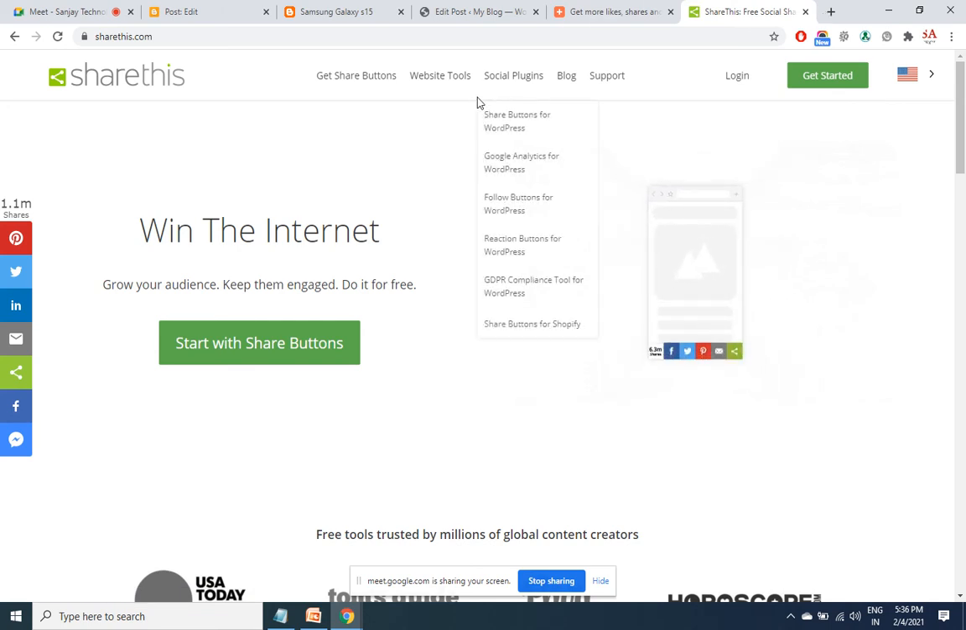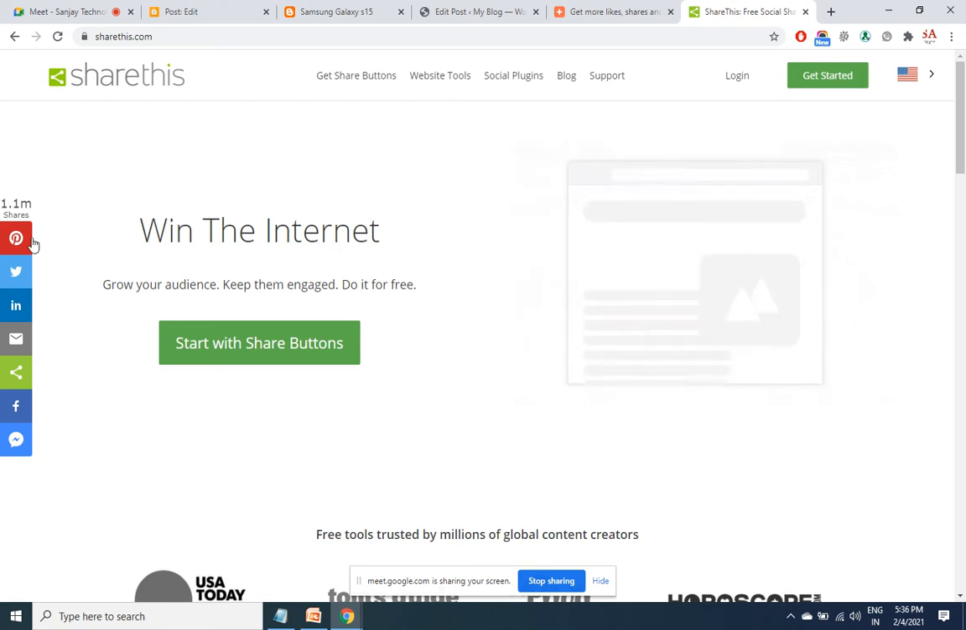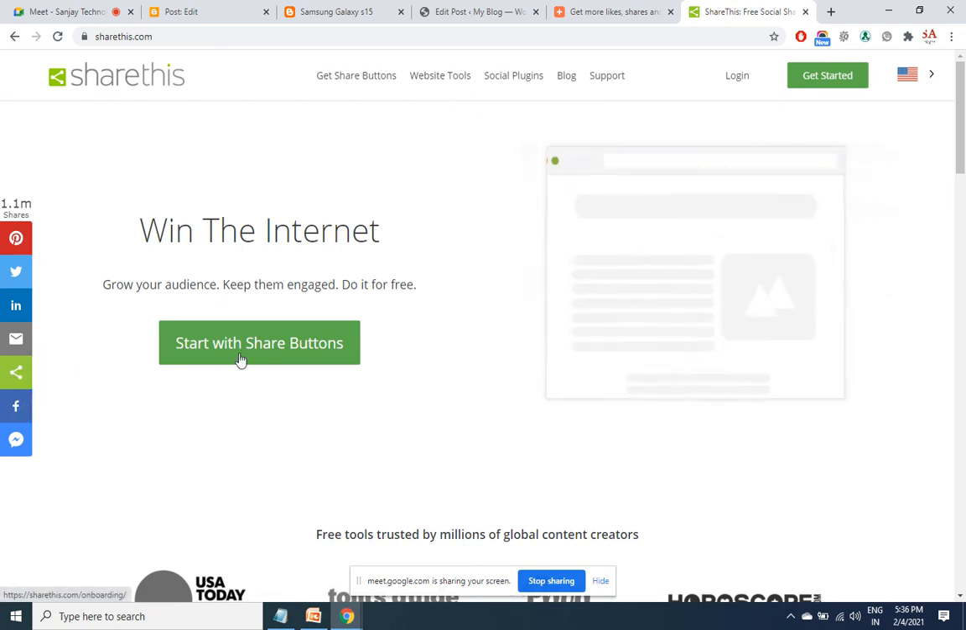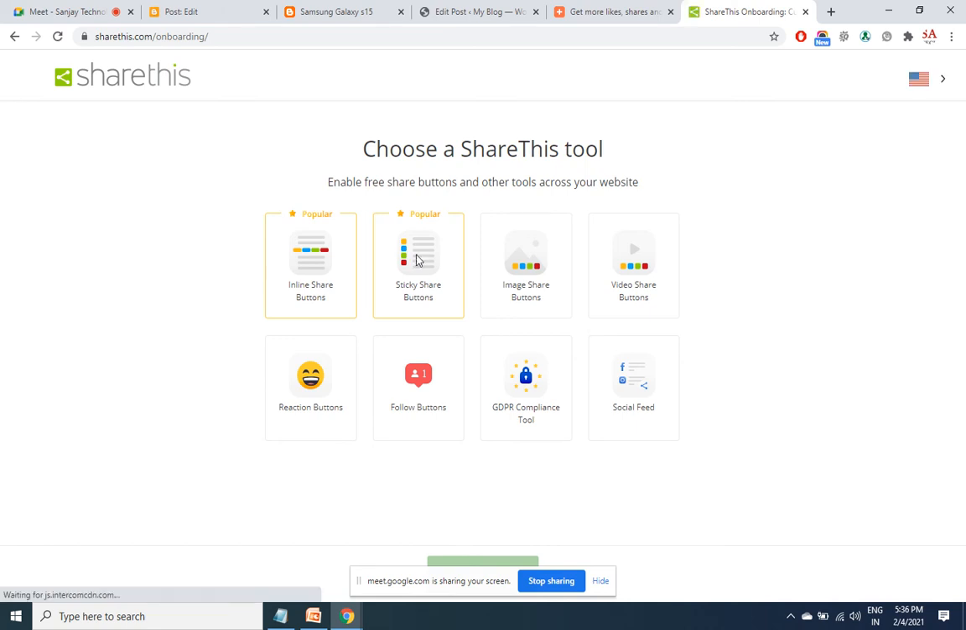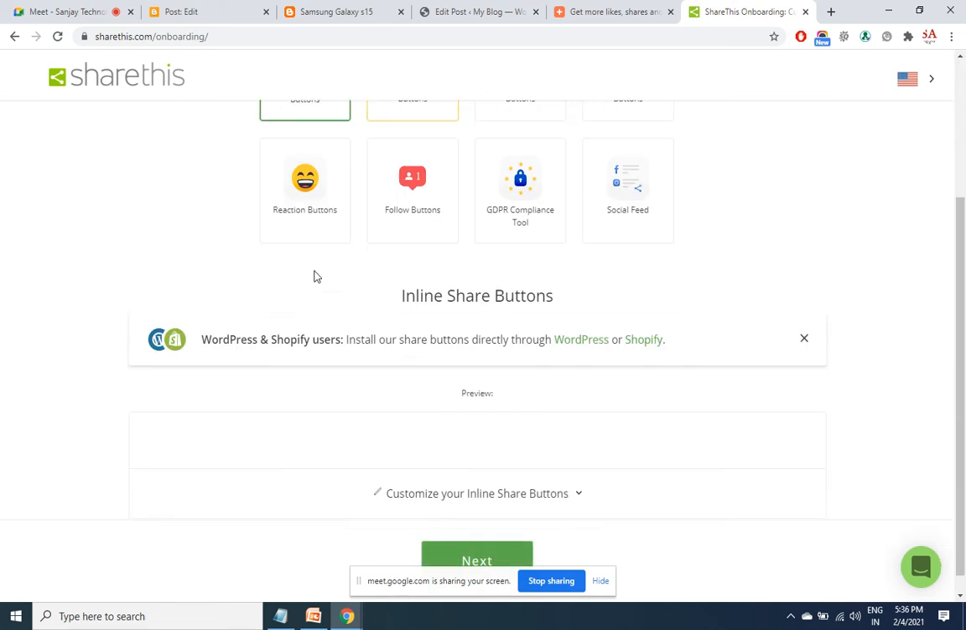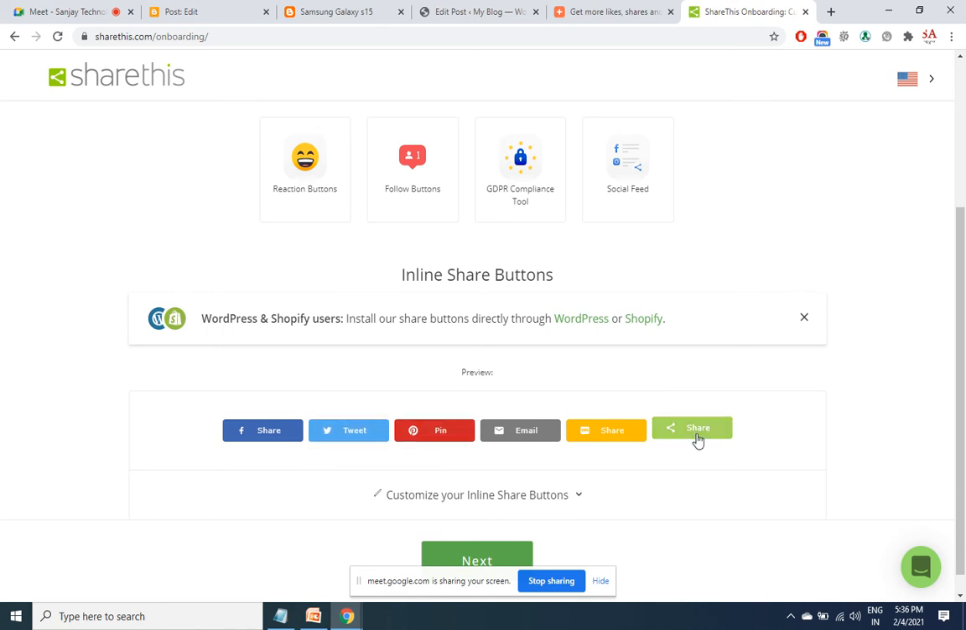So let's say ShareThis. Do you want the buttons to be in this format? This is called sticky buttons. It is not an ad, so sticky buttons can be put. This is sticky. Image share buttons: upon the image itself, we'll get the buttons, especially useful for social media sites. Inline share buttons: along with the content, at the bottom of the content, we can have it. So this is what we need. This is how the appearance will look. When you click on share, all the rest of the sites will open up.